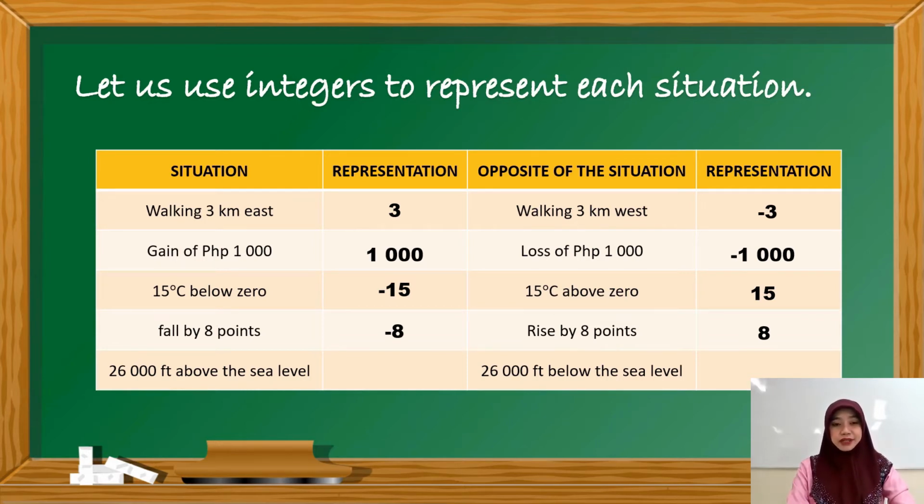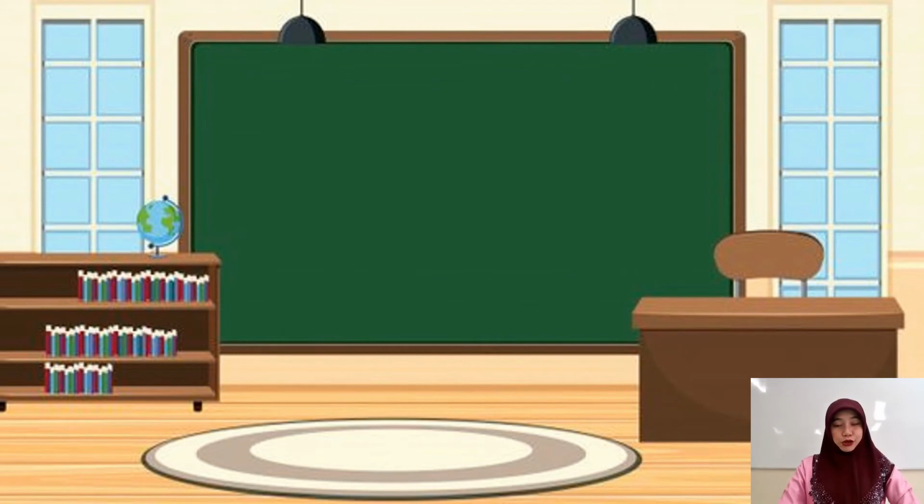Now let's have the last one. 26,000 feet above the sea level is represented by a positive integer, 26,000. How about 26,000 feet below the sea level? It is represented by a negative integer, negative 26,000. Awesome! Since you already know how to represent situations using integers, how about some challenge for you?